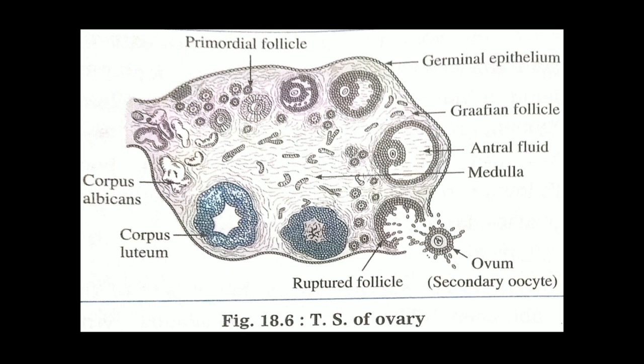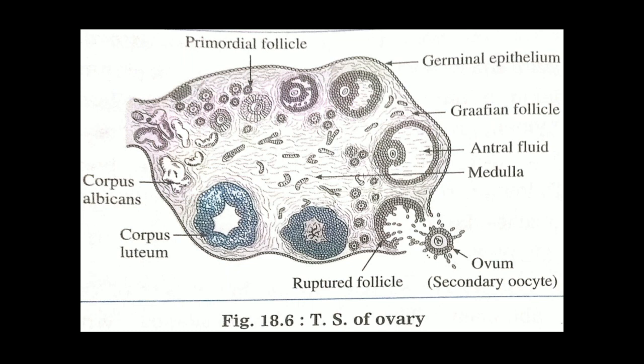Then the conversion of these primary follicles into secondary follicle requires 90 days. The secondary oocyte undergoes meiosis second and gets arrested at metaphase second. Then this follicle is called a mature follicle or Graafian follicle. Why is the name Graafian follicle? The name of the scientist is Graaff. He discovered this follicle, so it is called Graafian follicle.